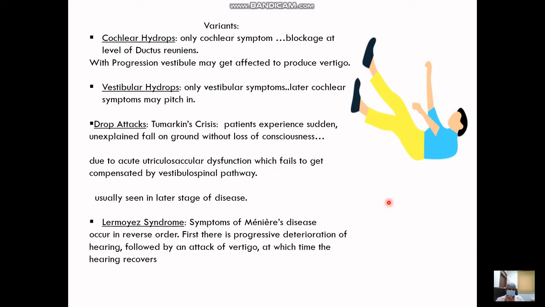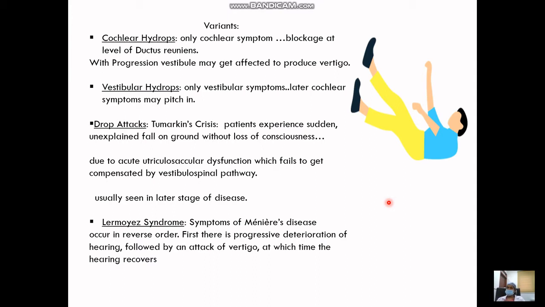One of the very frightening complaints of Meniere's disease is drop attacks, or Tumarkin's crisis. Here, there is sudden disruption of the utriculosaccular function. It is so sudden that the patient's vestibulospinal reflex even fails to compensate for it. In such cases, the patient falls on the ground without loss of consciousness, and they feel as if someone is pushing them down.